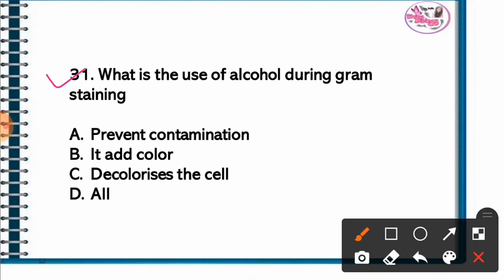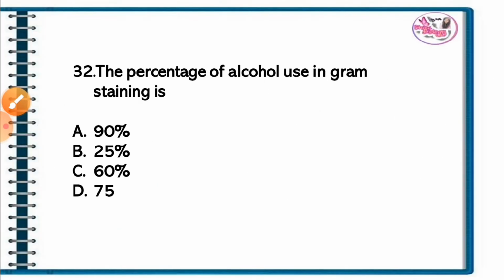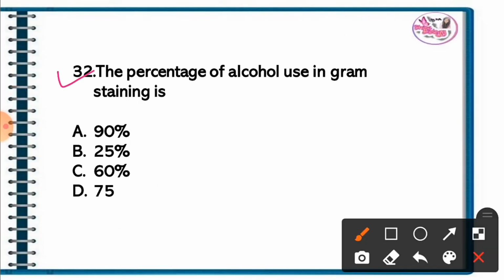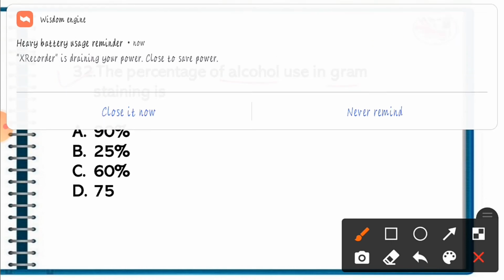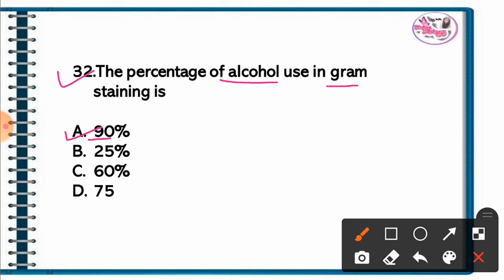Question 31. What is the use of alcohol during gram staining? The correct answer is option C. It decolorizes the cell. Question 32. The percentage of alcohol used in gram staining is. The correct answer is option A. 90% alcohol is used in gram staining.